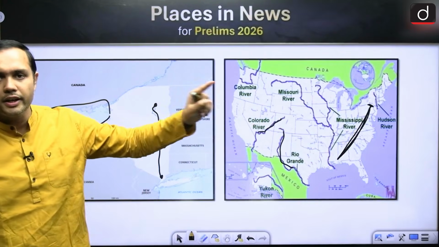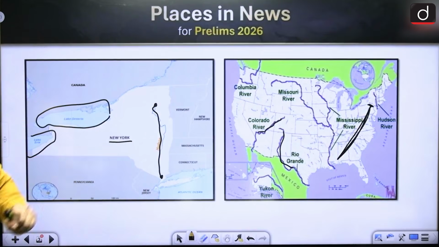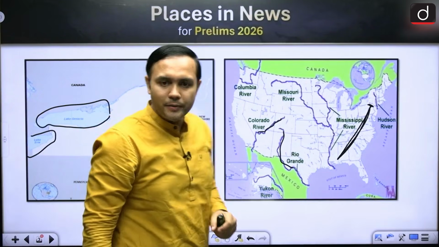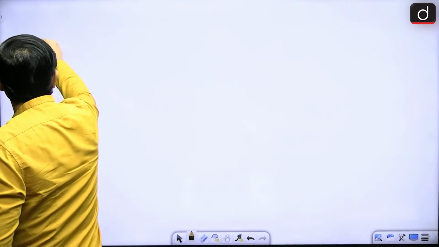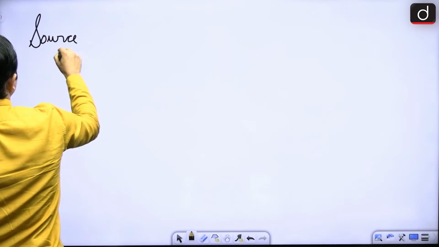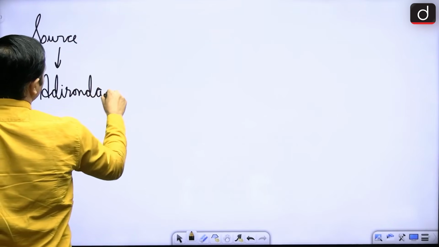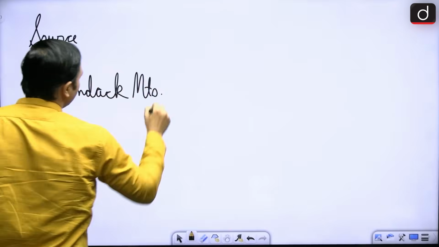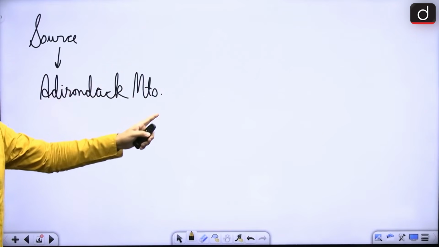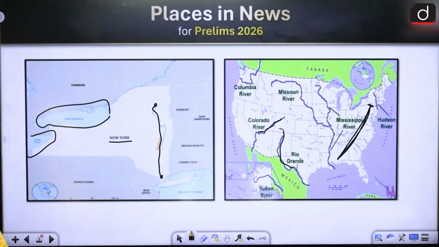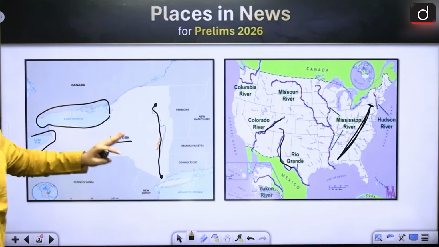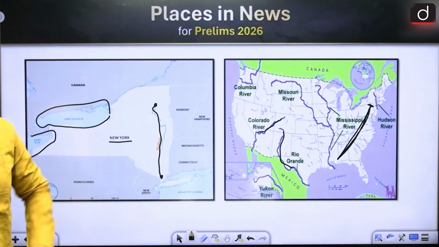New York State has a particular mountain system called Adirondack Mountains, right? It is in the Adirondack Mountains that Hudson River is originating. So, the first important aspect is that it is not in the Appalachian, right?